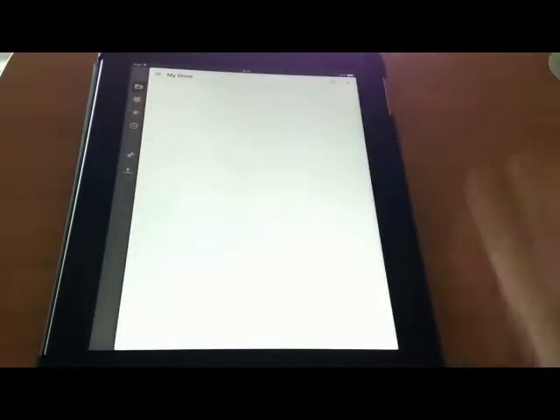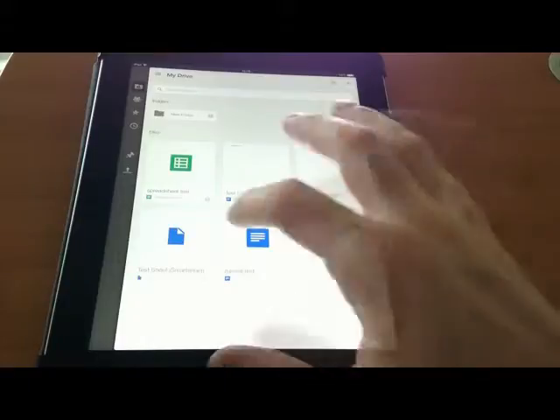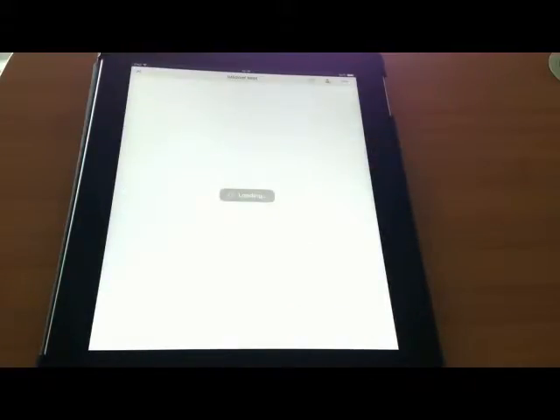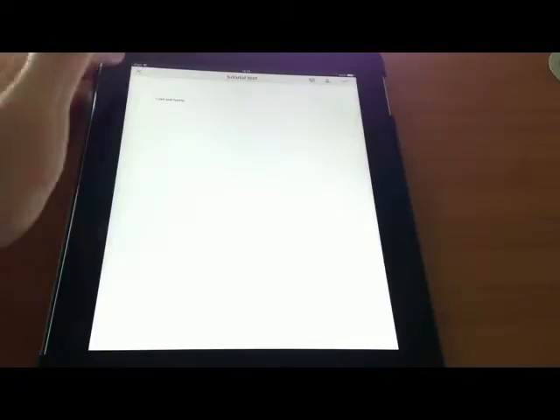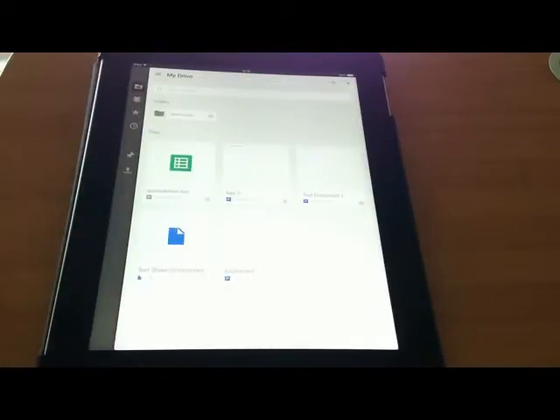I can go ahead and X out of this, and it'll take me back to my drive. So if we go back into that document, I did that kind of quick there. When we're editing, we know that in Google Drive it's automatically saving. There are no save buttons. We don't ever have to worry about saving our document. When we want to go back to my drive, we can just click on the X at the top left, and it'll take us back into my drive.